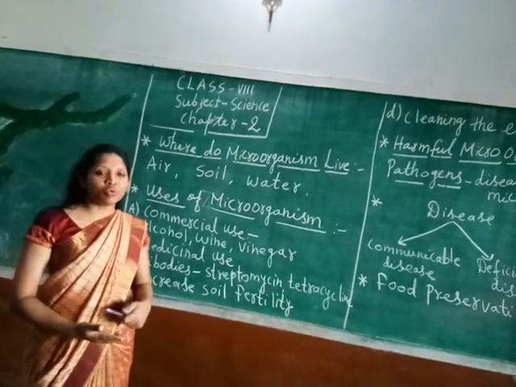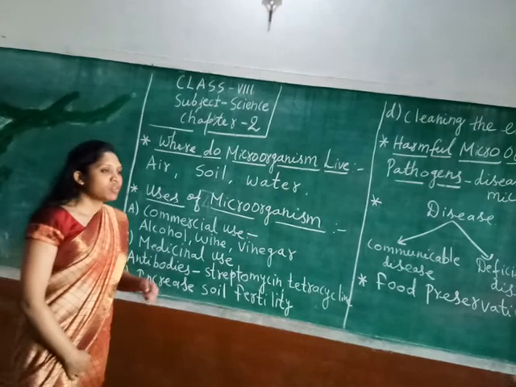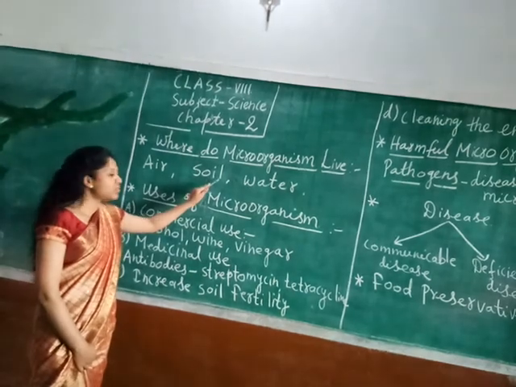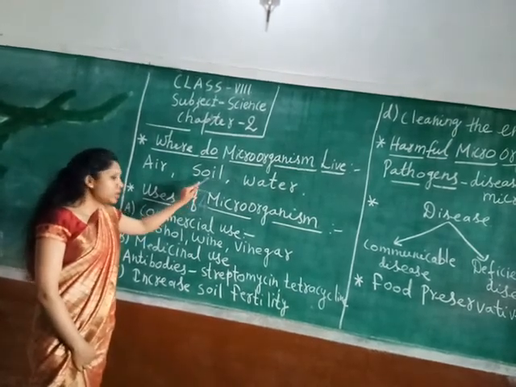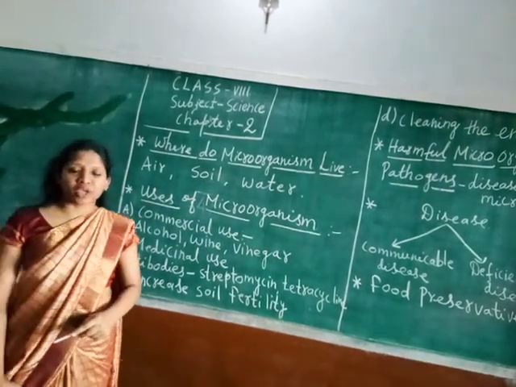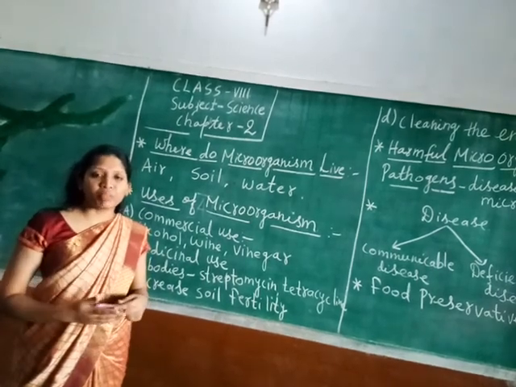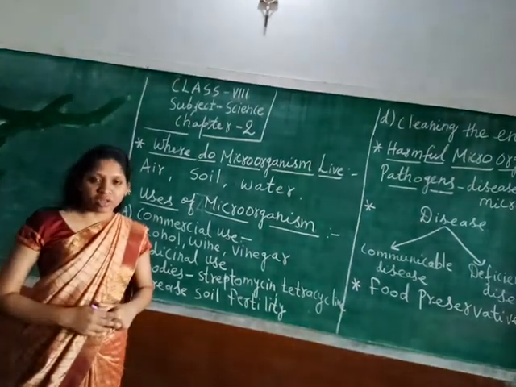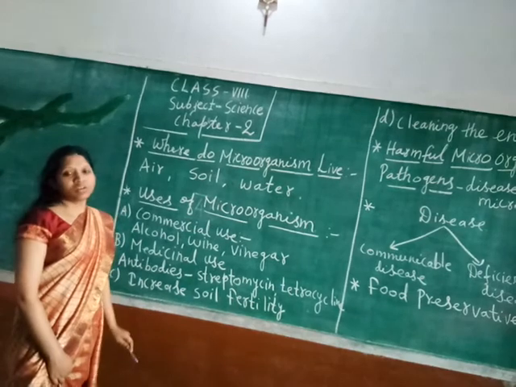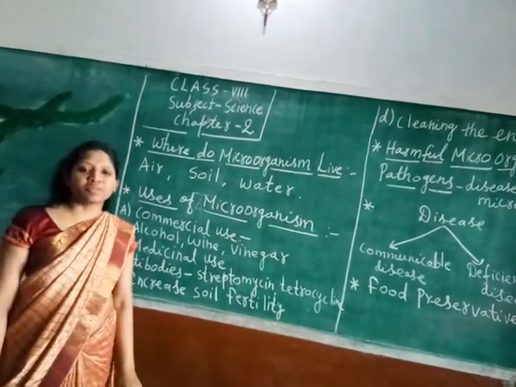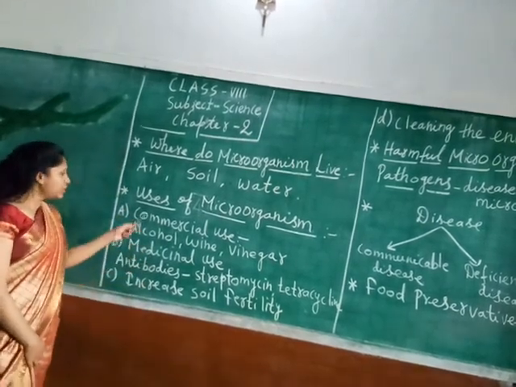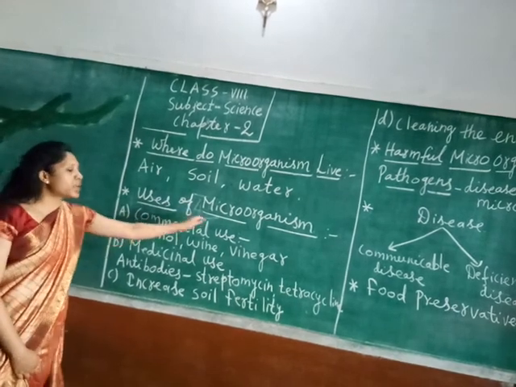This we can do by the following activities. For example, we will collect a sample of soil on a plate or anything, and we can observe it under the microscope. Then we will find that there are a number of microorganisms present there. Understood? That means air, soil and water are the places where microorganisms are found in very large amounts. The next topic I am going to explain is uses of microorganisms.